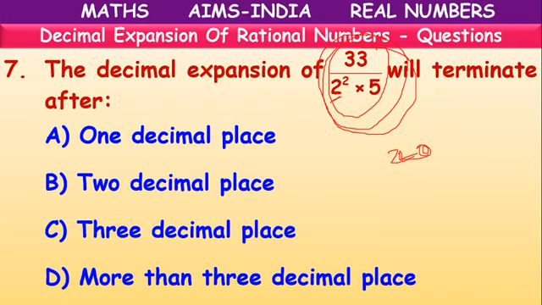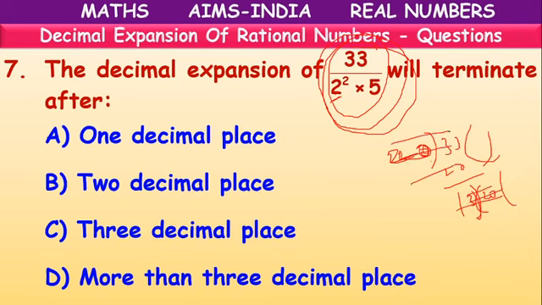So 20 we have to divide. Sorry, not HCF here. We have to divide 33 with 2 square into 5, that is 20.